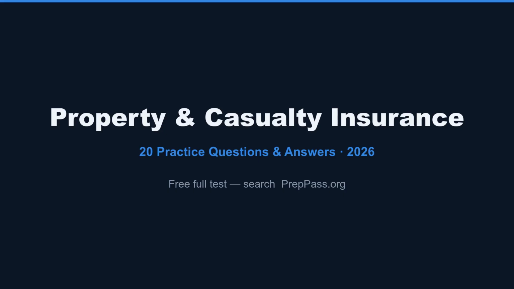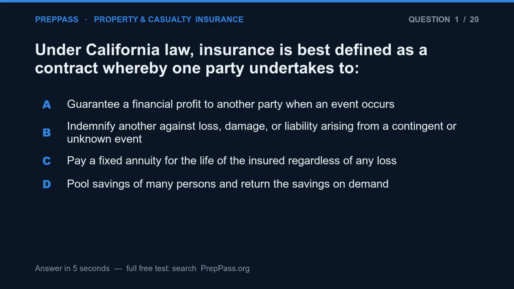Let's begin. Question 1. Under California law, insurance is best defined as a contract whereby one party undertakes to a. Guarantee a financial profit to another party when an event occurs. b. Indemnify another against loss, damage, or liability arising from a contingent or unknown event. c. Pay a fixed annuity for the life of the insured regardless of any loss. d. Pool savings of many persons and return the savings on demand.